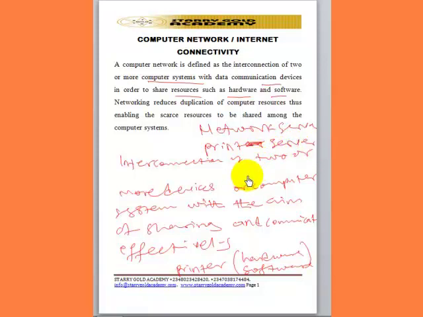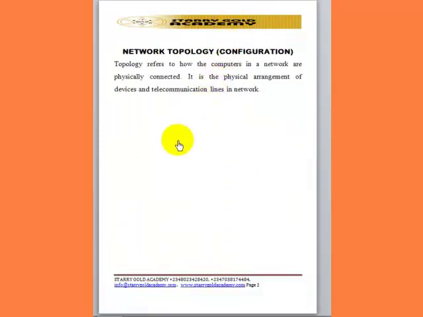But the most important thing is that the computer network is the interconnection of two or more computer systems in order to communicate or in order to share resources. The resources to be shared are hardware and software. Now, from the definition, we said that a computer network is the interconnection of two or more computer systems in order to share resources. Now, there is something called network topology.